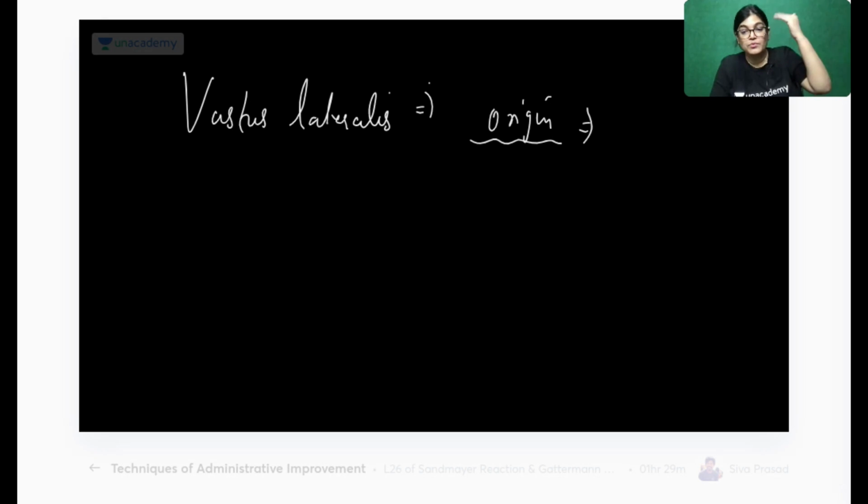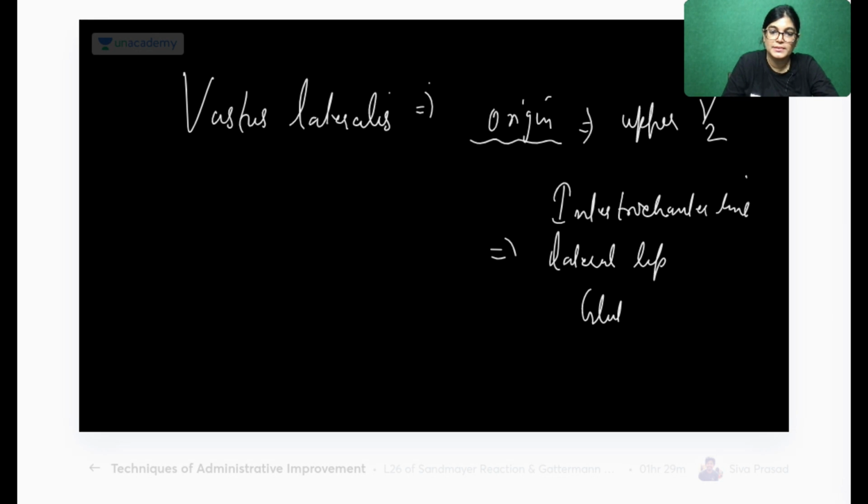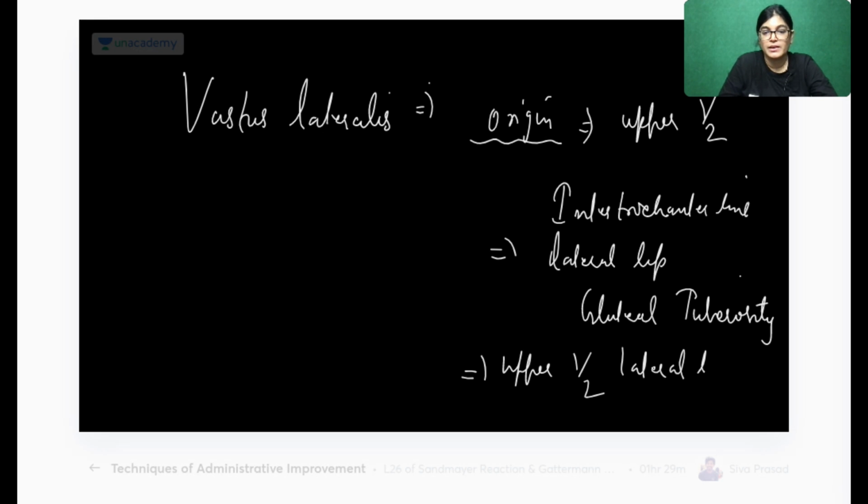So vastus lateralis is originating from the upper half of intertrochanteric line, also from the lateral lip of gluteal tuberosity. Those who have understood the bone nicely will remember the muscle origin and insertion very nicely. And upper half of lateral lip of linea aspera.